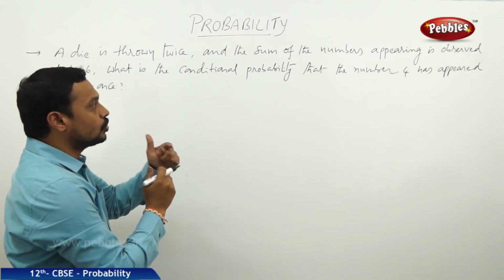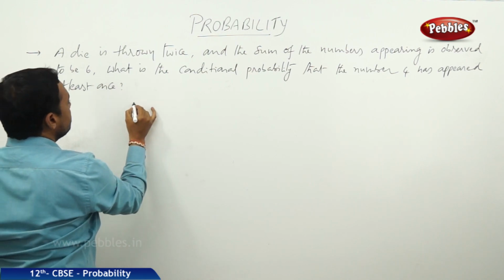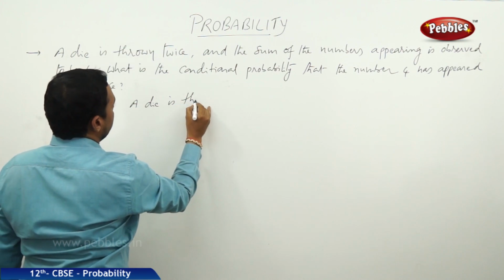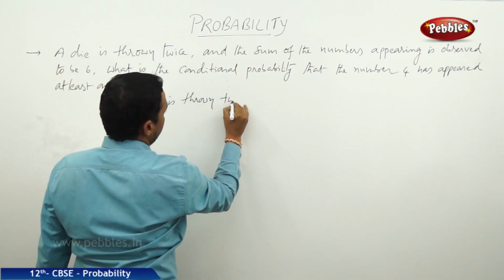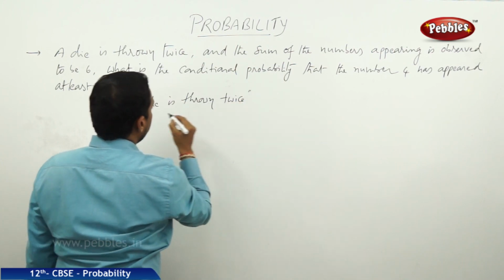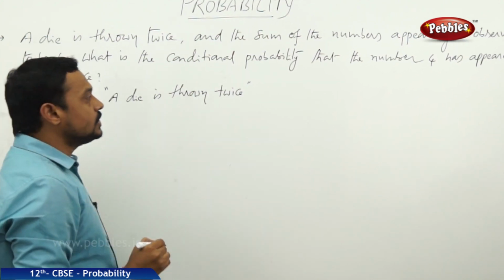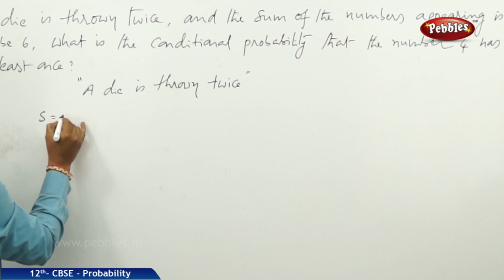So, here also two events are there. First of all, the experiment is, a die is thrown twice. Whenever the die is thrown twice, then what are the favorable cases?